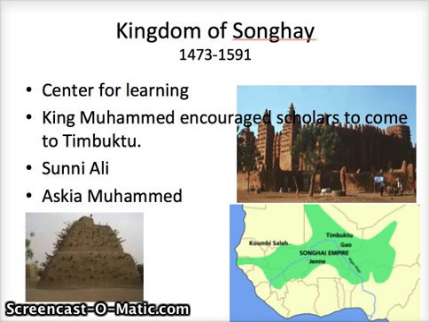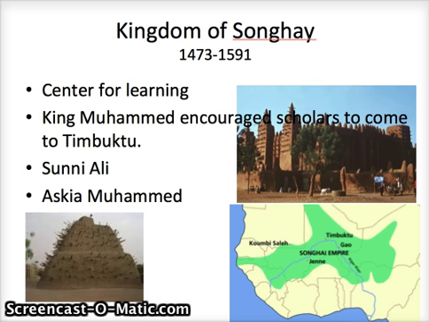The Songhay Empire is also a Muslim empire. There were Islamic teachers who came and writers who settled in Timbuktu because Askia Muhammad was the leader in Songhay who encouraged scholars to come to Timbuktu also. It falls in 1591, that's why you see this ending date here, to invaders from Morocco, so other Berbers,